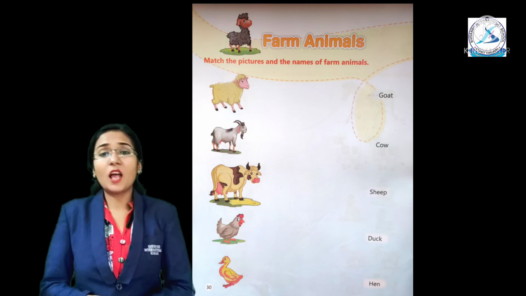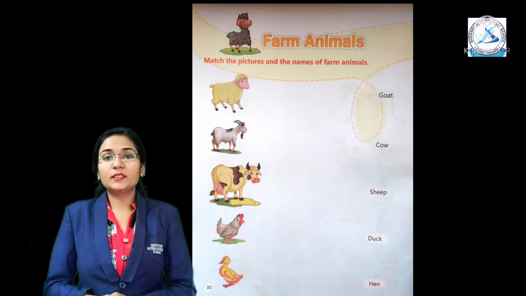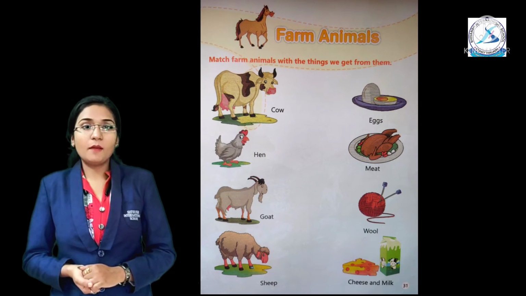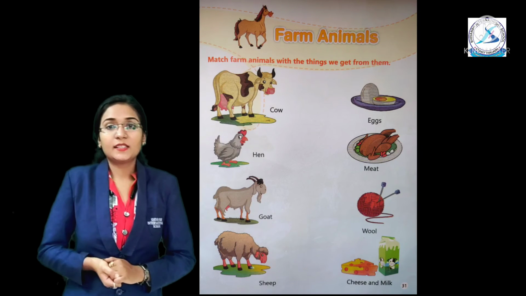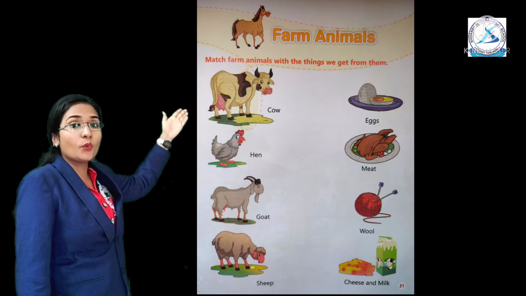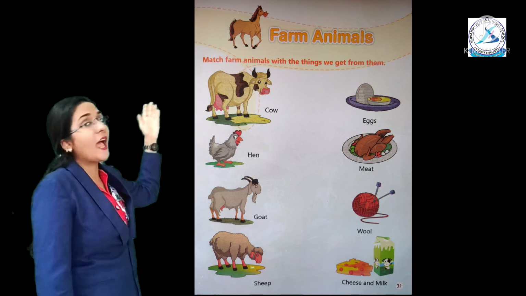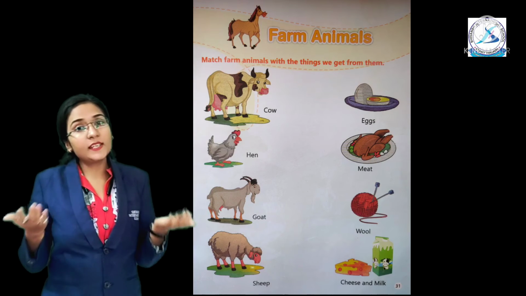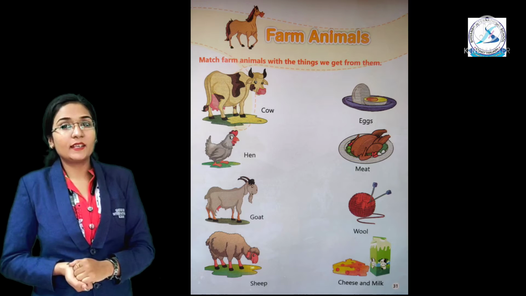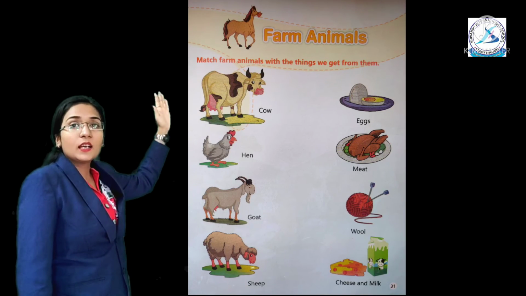Okay. Now, move to the next page. Page number 31. Match farm animals with the things we get from them. See. Cow. What do we have to do in this? We have to match which things we get from which animal. Simple. Okay. See, the first one is cow.